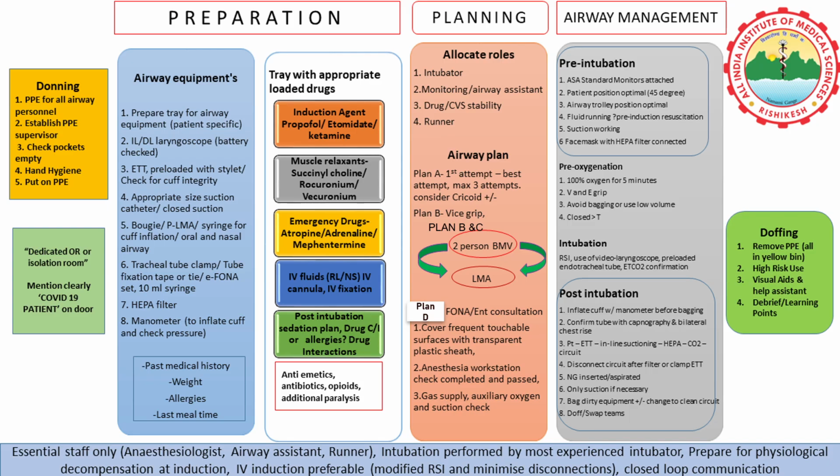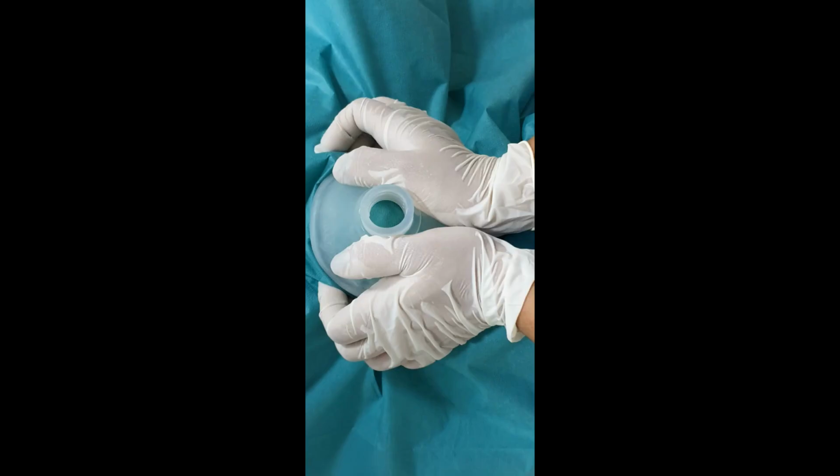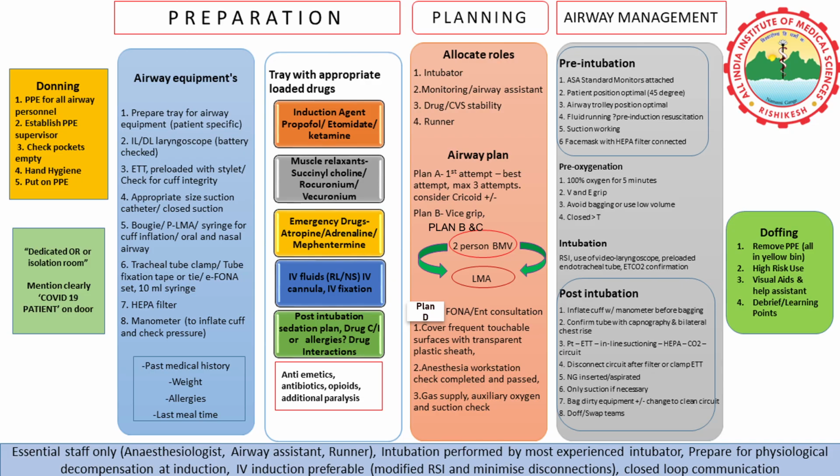Regarding the intubation, after all the airway equipment has been placed in the tray, after all the drugs have been taken inside, and allocation of roles has been designed, patient positioning, including ramp in the obese and reverse Trendelenburg, should be adopted to maximize safe apnea time. A rapid sequence induction approach is followed after meticulous pre-oxygenation with a well-fitting mask for 3 to 5 minutes. A closed circuit is always optimal, and one should place a HEPA filter between the catheter mount and the circuit. Non-invasive ventilation should be avoided, and high-flow nasal oxygen is not recommended.